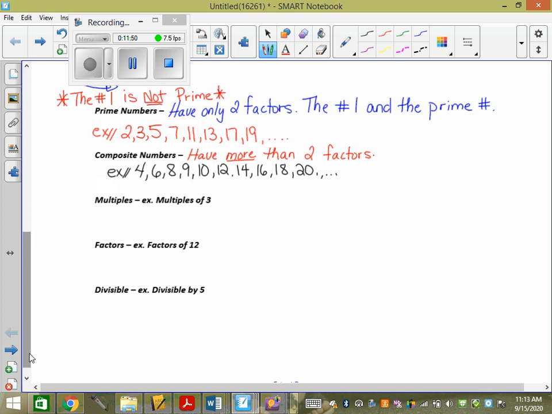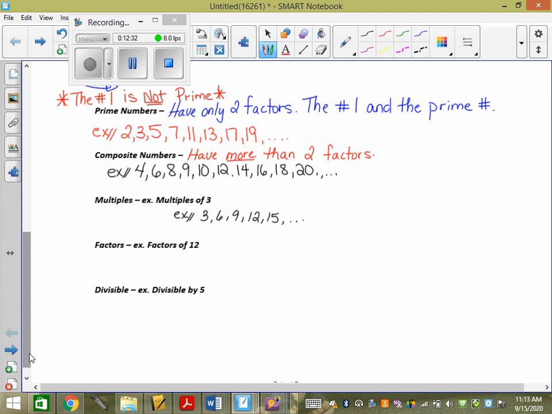Multiples of 3. Anyone remember? 3, 6, 9, 12. Anything that's divisible by 3 is a multiple of 3. So an example would be 3, 6, 9, 12, 15, etc. Multiples of 6 would be 6, 12, 18, 24, things that are divisible by 6.